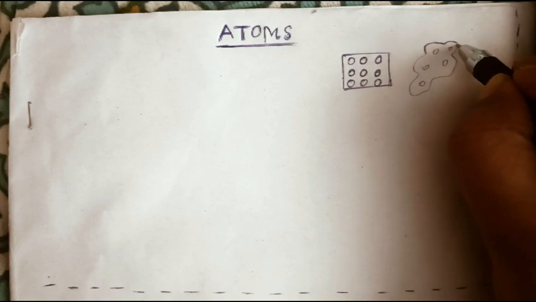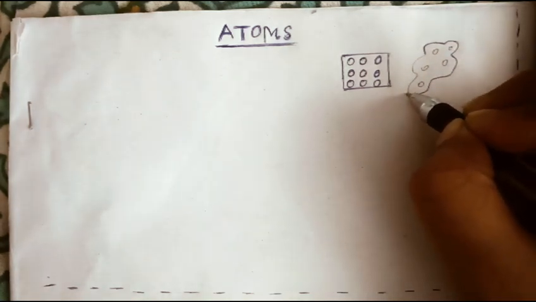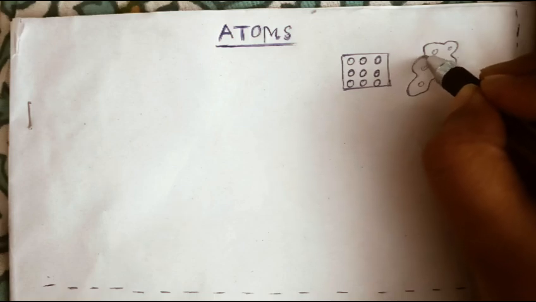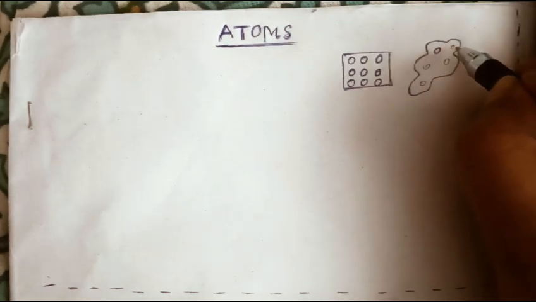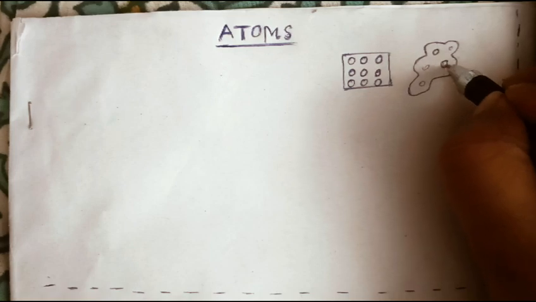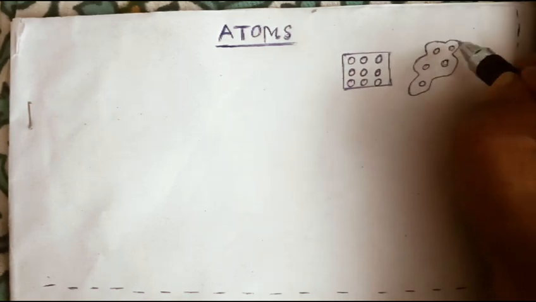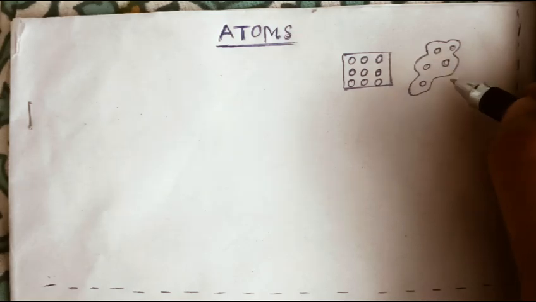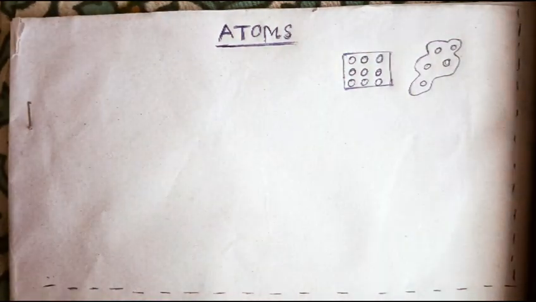Okay, so what are actually atoms? We know that atoms are the building blocks of matter, right? Whatever is present around us, everything starting from your books, your pen, you yourself, everything is composed of atoms. They are the basic building blocks. Okay, they are like bricks that make up a wall. Okay, so atoms are this.